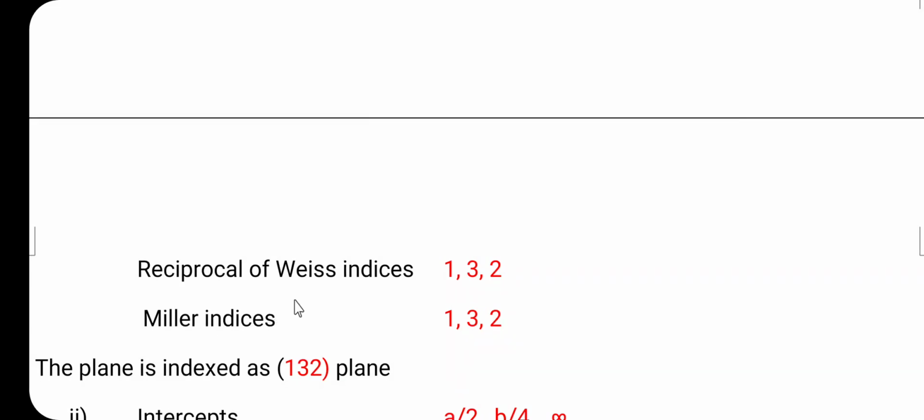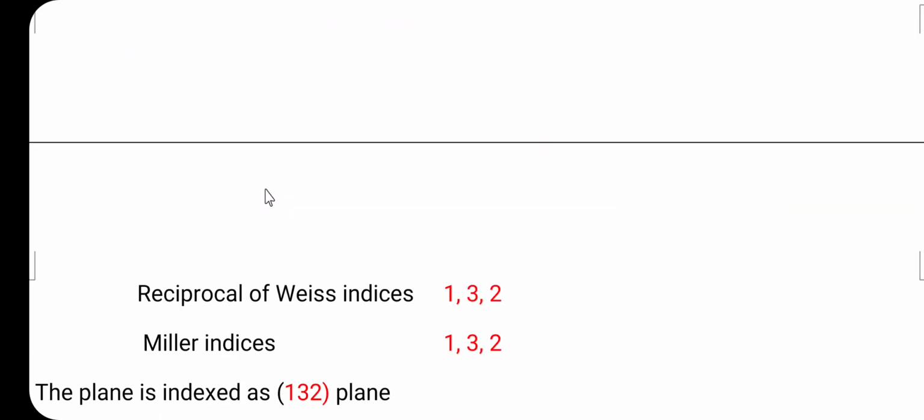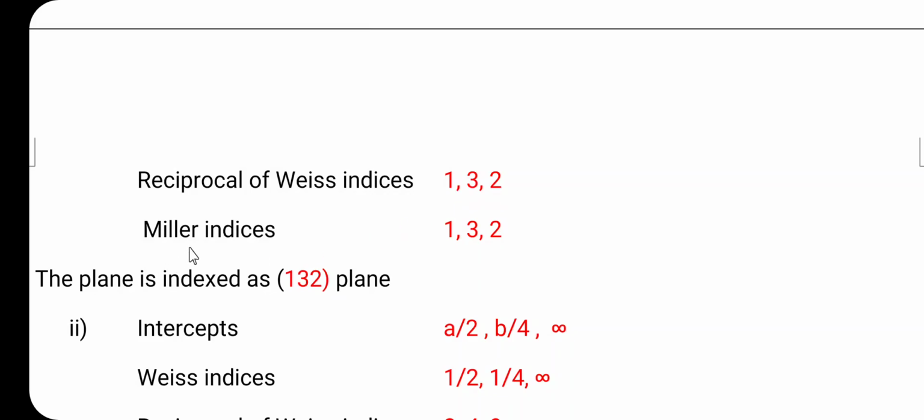So, how to obtain the Miller indices? The Miller indices of the plane are obtained by taking the reciprocal of the Weiss coefficients. These are the Weiss indices, and we have to take the reciprocal of them, and then multiply through by the smallest number that will express all the reciprocals as integers. Here the reciprocals of the Weiss indices give 1, 3, 2, so the Miller indices are 132, and the plane is indexed as the 132 plane. So, this is the first case.